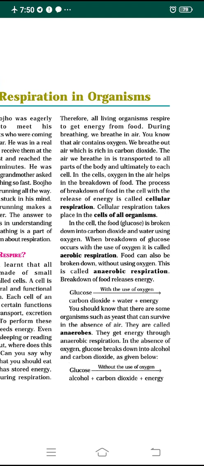In the absence of oxygen, glucose breaks down into alcohol and carbon dioxide, as shown in the given diagram. Without the use of oxygen, the breakdown of food still takes place, but it forms alcohol plus carbon dioxide. No water. Energy is released. So dear students, I hope you understood this concept of aerobic and anaerobic respiration.